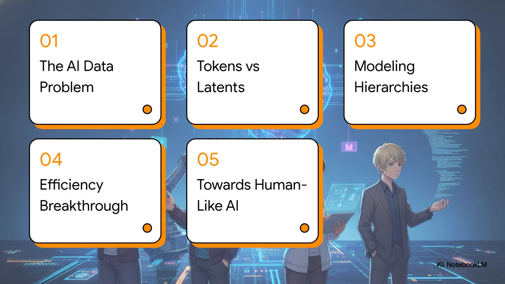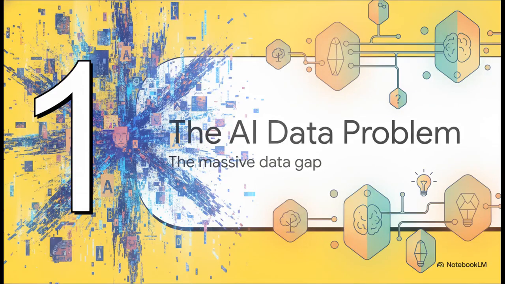Here's our roadmap for decoding this today. We'll start with the AI data problem. Then, tokens versus latent concepts. Third, modeling hierarchical learning. Fourth, the efficiency breakthrough. And finally, towards human-like AI. Let's jump right in. Section 1. The AI data problem. Let's look at this massive data gap.